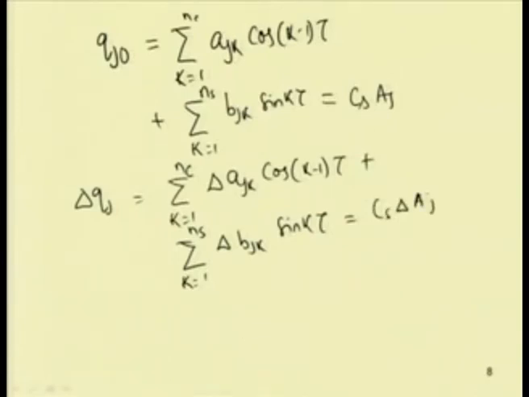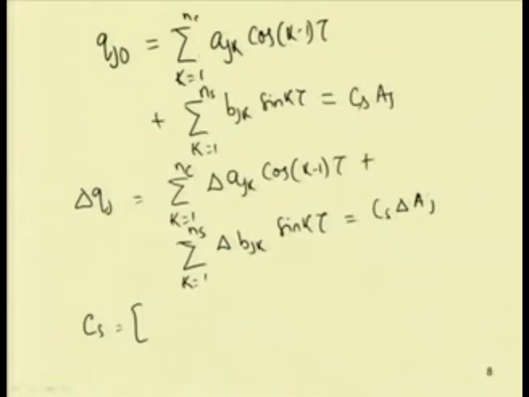Here, C s is found as follows. For the first term, by substituting k equal to 1, k minus 1 becomes 0 and cos 0 equal to 1, so the coefficient of A j 1 is equal to 1.